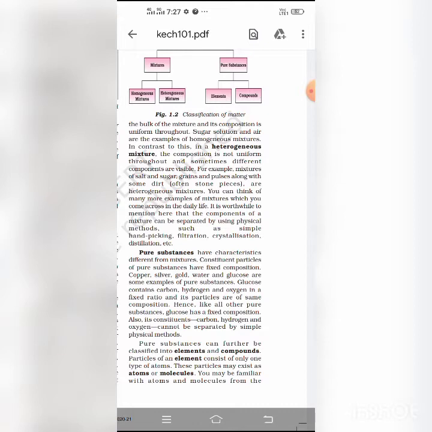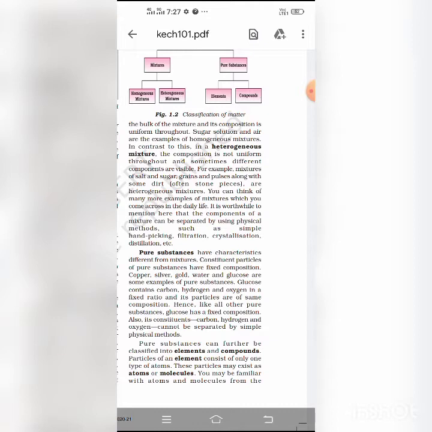So a mixture is a substance consisting of two or more elements or compounds in any proportion and not chemically combined together. For example, air is a mixture of oxygen, nitrogen, rare gases, carbon dioxide, water vapor. And these gases are not chemically combined together in the air.